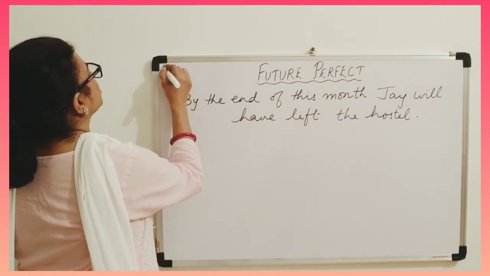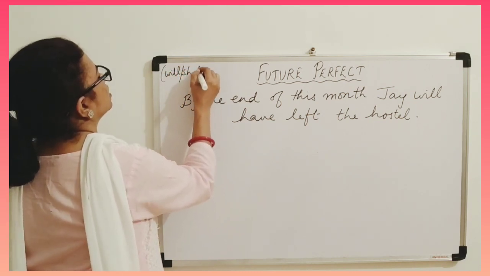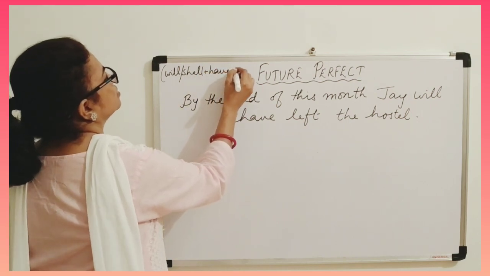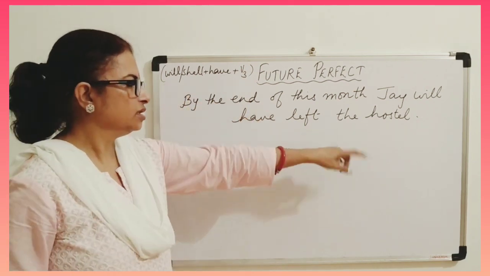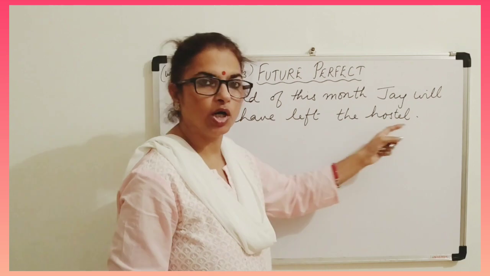I'll write the formula also here. Will, shall, plus have, plus be three, that is V3. This is the formula. Jay will have left the hostel.